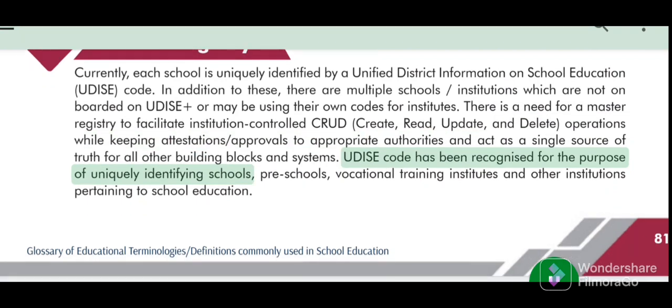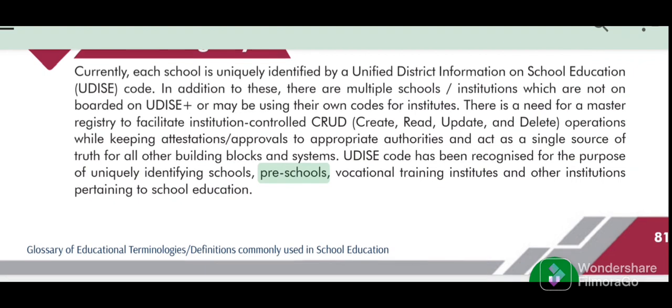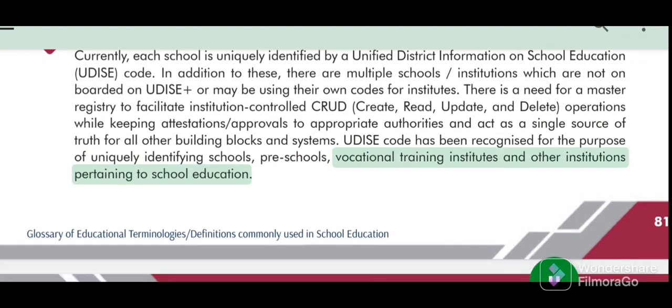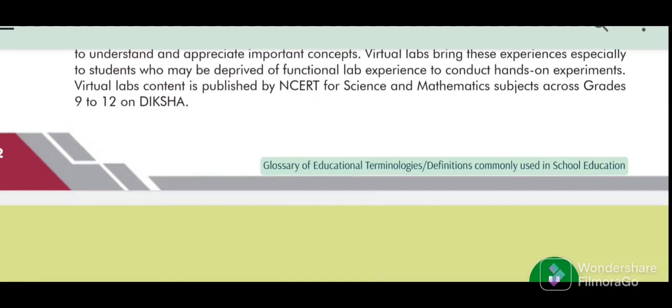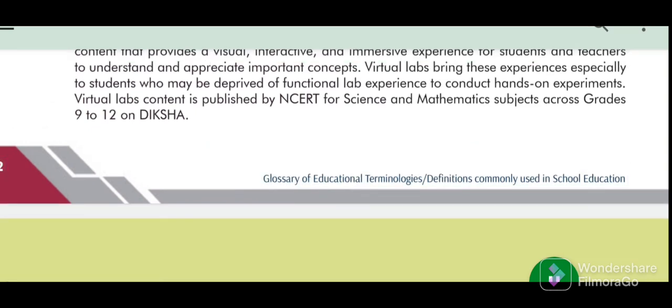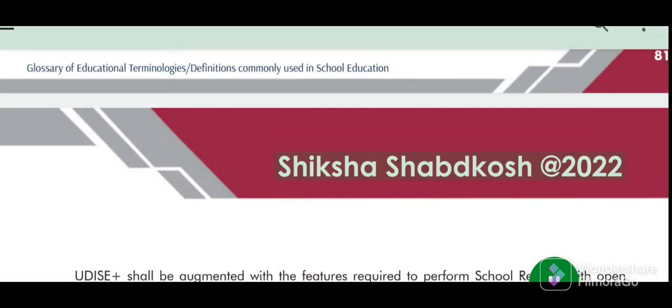UDISE code has been recognized for the purpose of uniquely identifying schools, preschools, vocational training institutes, and other institutions pertaining to school education. Glossary of educational terminologies: definitions commonly used in school education, Shiksha Shabdkosh, 2022.